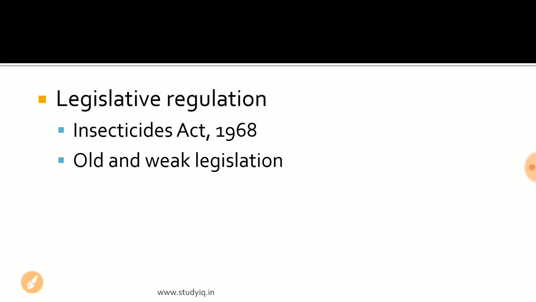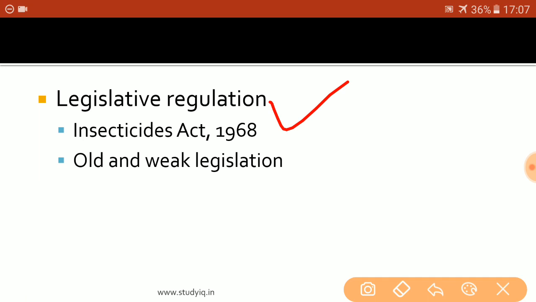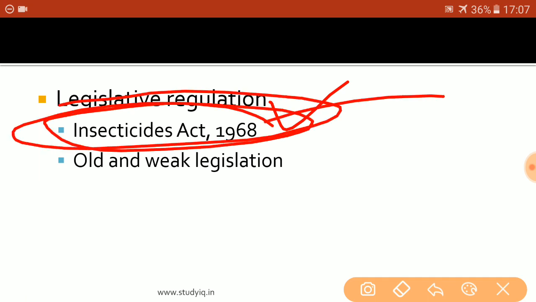As far as legislative action is concerned, currently the pesticide industry is regulated by the Insecticides Act, 1968. This is a really old and weak act. It is a toothless tiger, if we can call it that. Under this act, no effective regulation of the chemicals is taking place, no registration of chemicals is taking place, and manufacturers and retailers are rampantly manufacturing and selling spurious, illegal and fake pesticides just for their own profit margin.